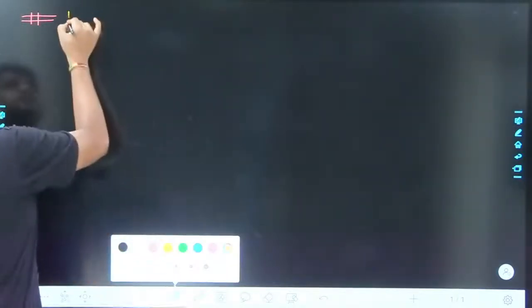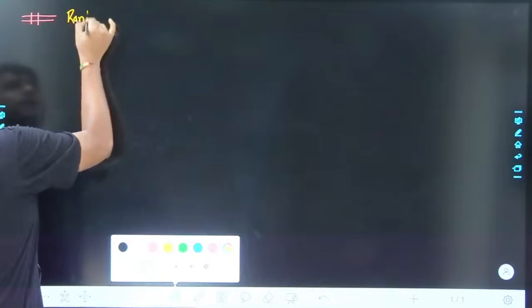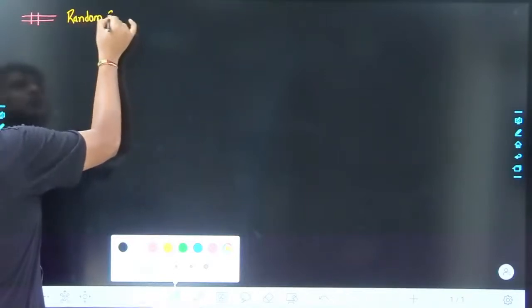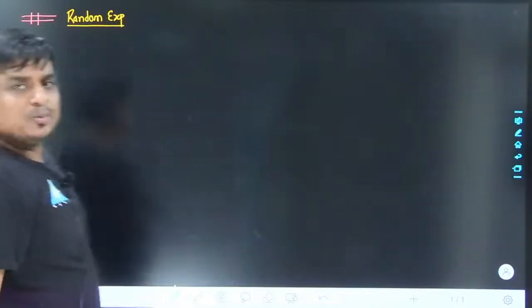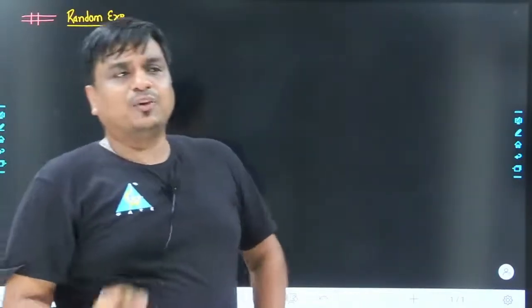The students who attended my last class should have a clear-cut idea of the important concepts dealt with in the last class. In the last class I was discussing the random experiment, an experiment whose outcome is unpredictable. So whenever you have a problem related to probability, by default a random experiment must be connected with that problem.